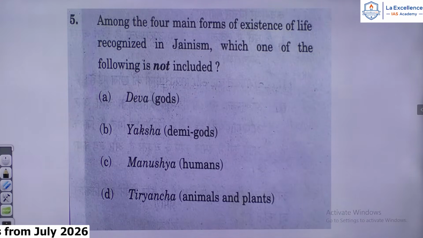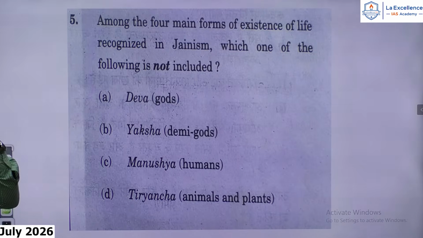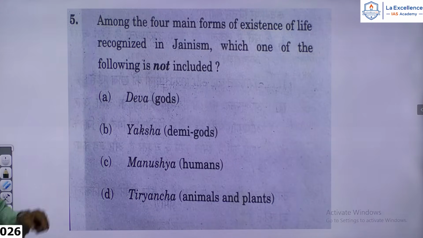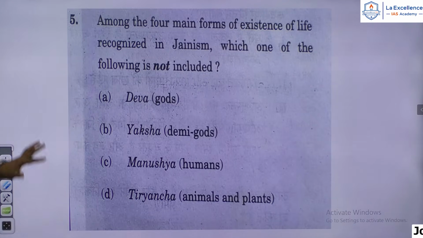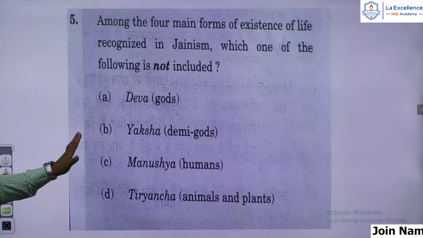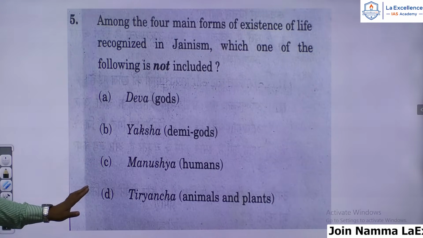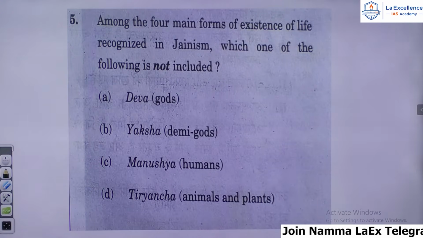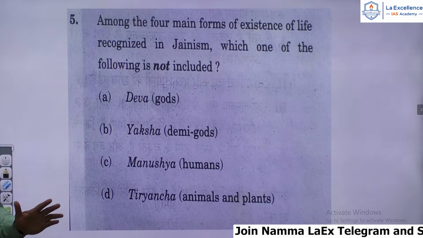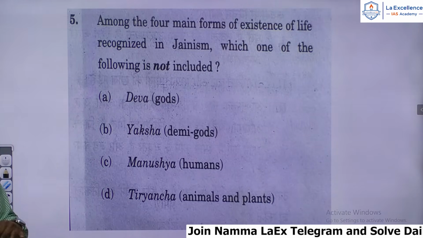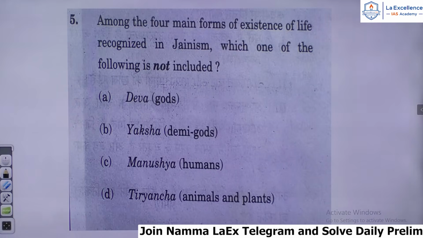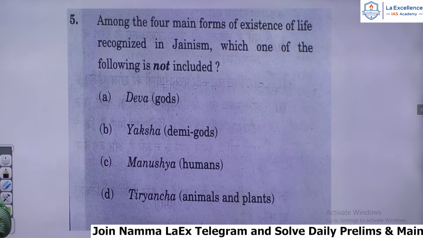Among the 4 main forms of existence of life recognized in Jainism, which one of the following is not included? So they are asking which is not included. Deva, gods; Yaksha, demigods; Manushya, humans; Tiryancha, animals and plants. So Jainism as a religion says that even if gods exist, they are inferior to the Jina. And it believes in 4 forms of existence.